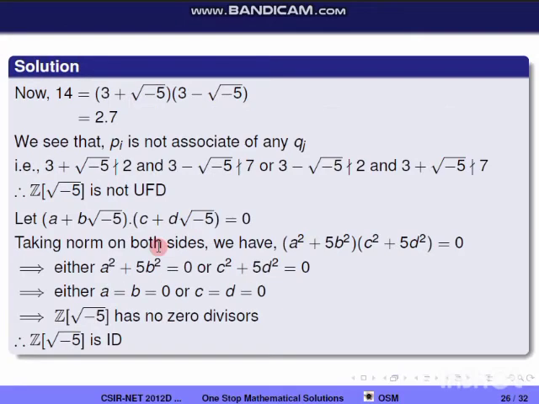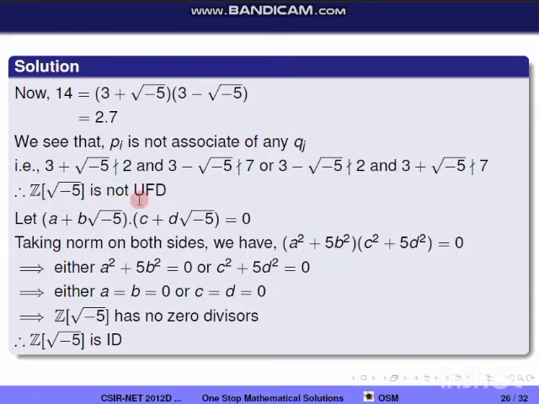So I am checking whether p_i's are associates of any q_j's using the definition of UFD. If you note, p_i is not an associate of any q_j, because 3 plus square root of minus 5 doesn't divide 2, and 3 minus square root of minus 5 doesn't divide 7, or 3 minus square root of minus 5 doesn't divide 2, and 3 plus square root of minus 5 doesn't divide 7. Therefore it is not satisfying the conditions of UFD. Therefore the ring Z[square root of minus 5] is not a UFD.